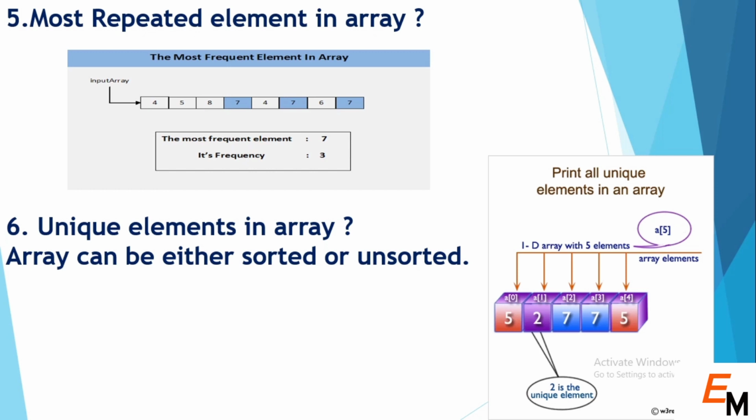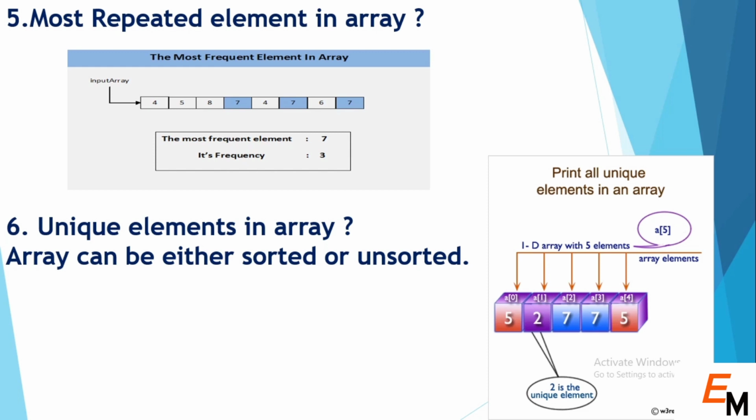The fifth question is, most repeated element in an array. We have given an example and we have given an array. In this array 7 is repeated the most, that is the frequency of 7 is 3 times, so you have to write a program for this. The sixth question is, unique element in an array. The array can be either sorted or unsorted, so you have to prepare for both of these. As you can see on screen, we have given an example of an array. In this array 2 is only present once, so this is the unique element. So you have to find this type of element in an array.